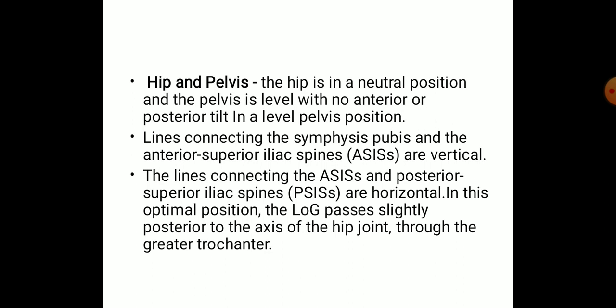That means the pelvis has to be in a neutral position. It should not be in anterior tilting or posterior tilting, and the hip joint will also be in a neutral position. The line connecting the symphysis pubis and the anterior superior iliac spine is in a vertical position.